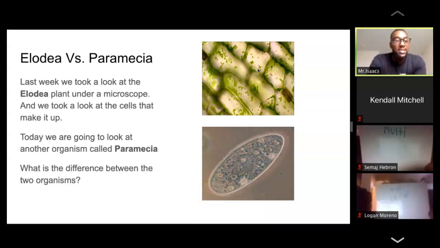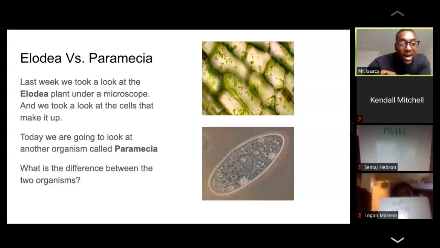Dylan, what do you think it is? Is it single-celled or multi-celled? Aaron, is it single-celled or multi-celled? What do you think our Elodia is right here? What does Elodia look like to you? Single-celled or multi-celled? Seeing a lot of multi-celled. Okay. All right.